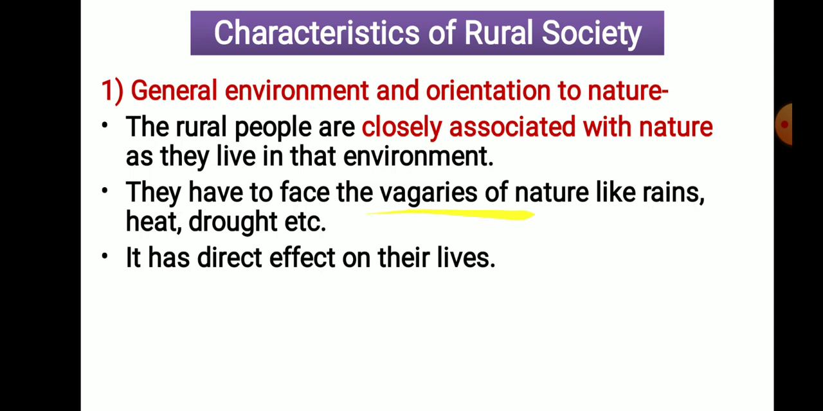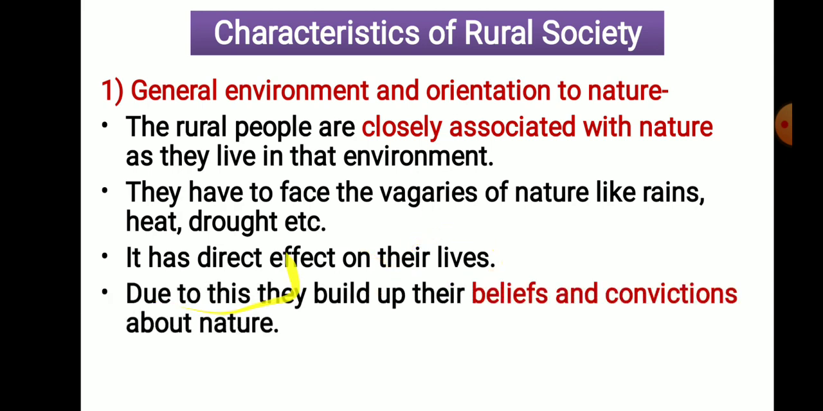And these vagaries of nature have a direct impact on their life, because heavy rains, drought, and heavy heat are going to influence their crops, which have a direct influence on their lives. Due to these vagaries, the rural people have built up beliefs and convictions toward nature. Belief and convictions mean they are going to believe in nature, they are going to depend on nature, they have developed certain considerations regarding nature.